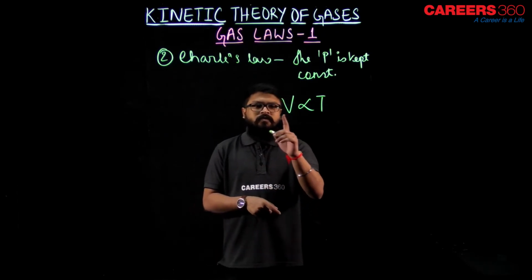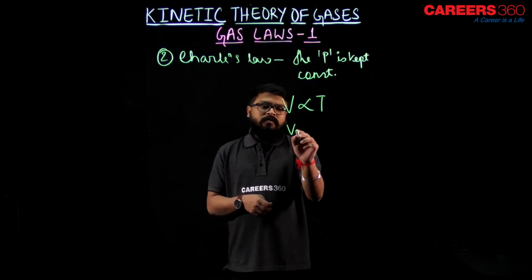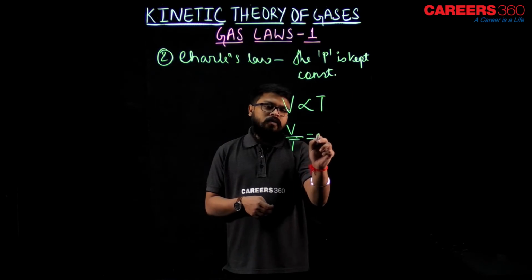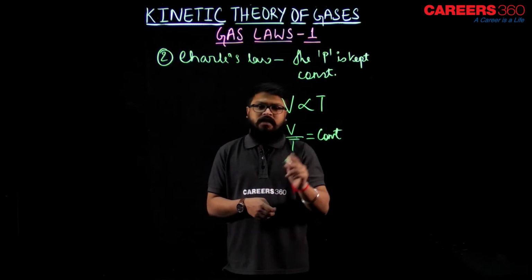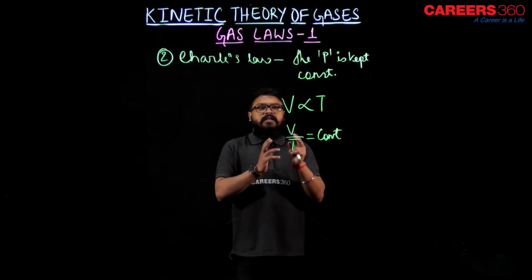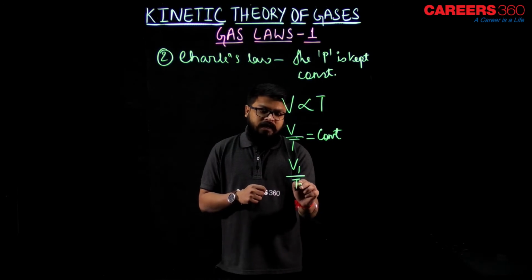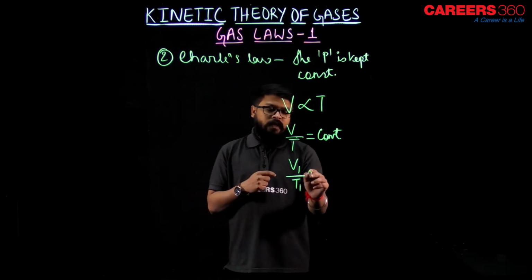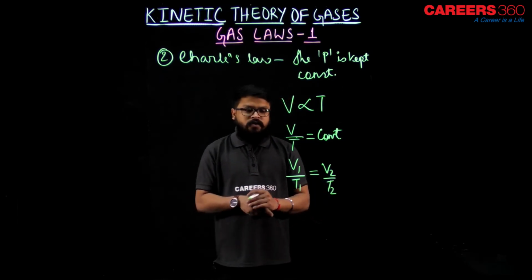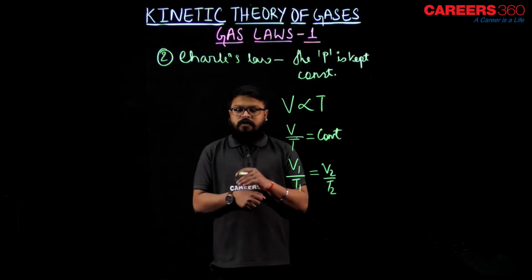So if volume is proportional to temperature, from here what can we write? V by T equals constant, if we remove the proportionality sign, isn't it? If we compare the same gas kept at the same constant pressure, for temperature T1 the volume would be V1, and for temperature T2 the volume would be V2. We know that volume is nothing but mass upon density.